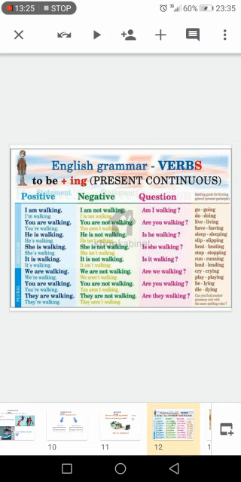Here with the negative, if you are not walking, say I'm not walking. And with the question, you start with the auxiliary, as I said.